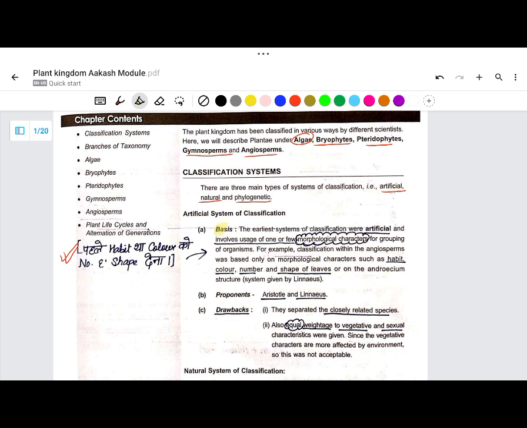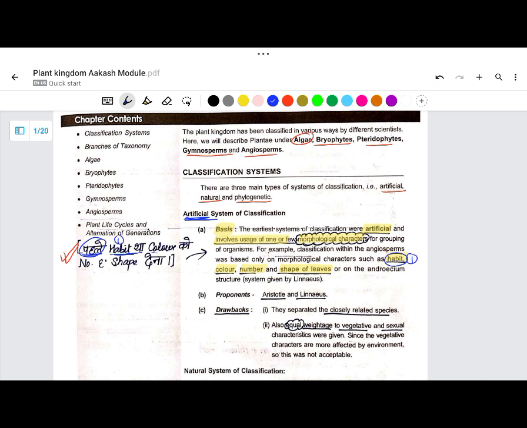For the basis part, NCERT has written that the early systems of classification were artificial, because they involved usage of morphological characters like habit, color, number, and shape of leaves. The trick says: pehle habit tha. Here comes the habit word.